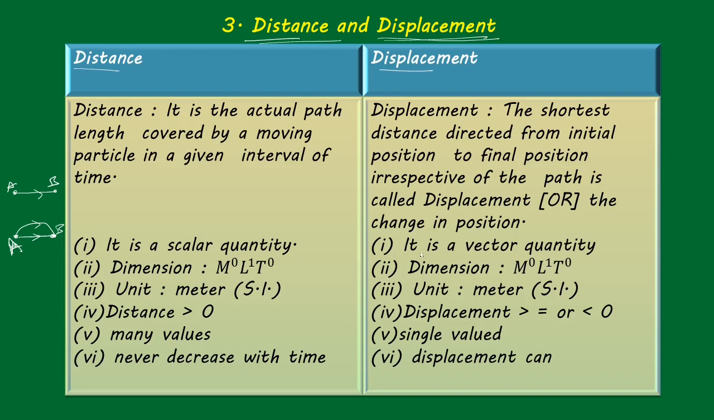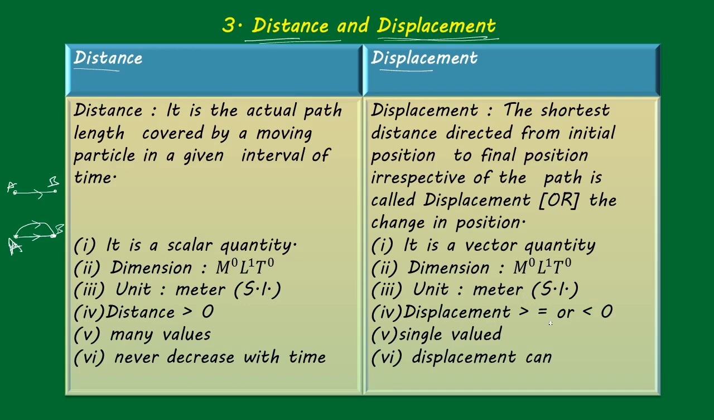Next, this case is a vector quantity, because it is specifying the shortest distance, so you always consider the shortest distance only, from initial to final. So that means here it definitely has direction, and of course the magnitude is always there. Direction and magnitude, that's why it is a vector quantity, that is displacement. The dimensional formula is the same, because the unit for this one is meter only.